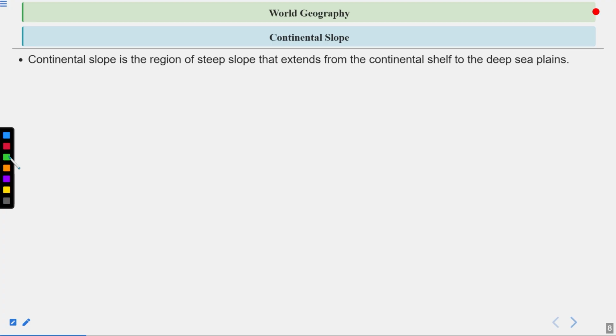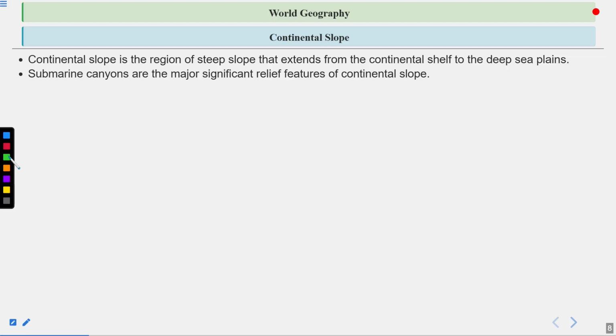Then comes the continental slope. The continental slope is the region of steep slope that extends from the continental shelf to the deep sea plains. So first, when you start moving from continent toward ocean, the first thing that comes is the continental shelf. Then the angle is more inclined, and then comes the continental slope, which finally merges into the deep sea plains, also known as the abyssal plains of oceans.